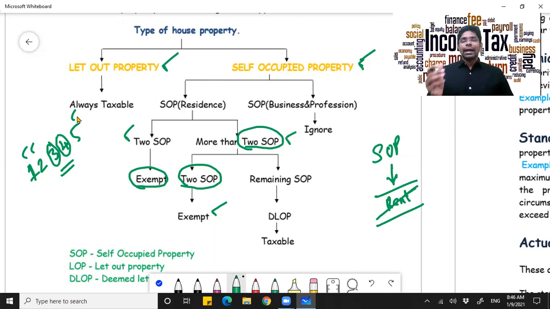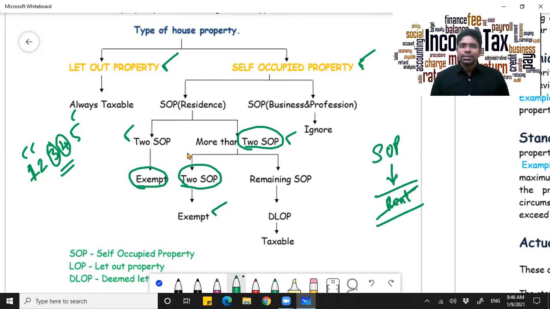Now you must be wondering, how will you tax a property? How can you calculate the rental income of a property which is not let out? That is, I have not given my property on rent, there is no tenant. Now how will I get rent? That is what you must be wondering. So there is a process, a procedure as to how the income will be calculated, even for a property which is not actually let out.